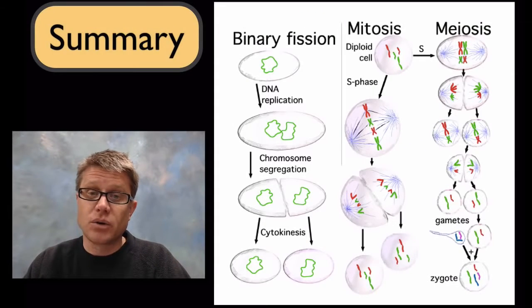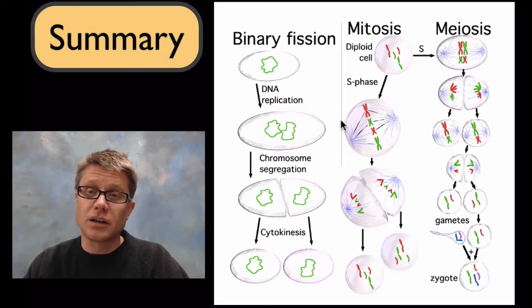So to summarize, what do we have? We have 3 types of cell division. We have binary fission. That's going to be found just in bacteria, where you take one bacteria, first copy the DNA, and then the rest of the cell is going to divide through cytokinesis. Each of these daughter cells is going to be identical to that first cell.